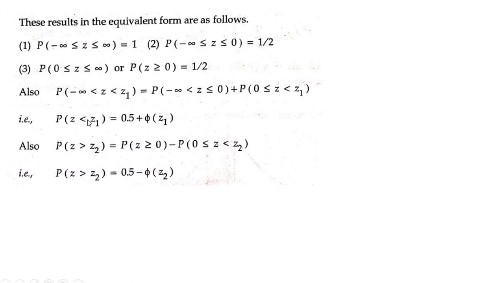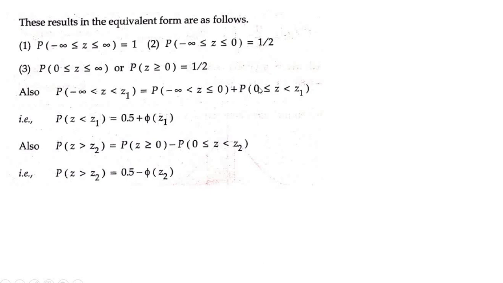That is P(z < z1), which means from minus infinity to z1. From minus infinity to 0 it is equal to 0.5, so substitute here: 0.5 plus P(0 ≤ z < z1), which can also be written as phi of z1 or A of z1.